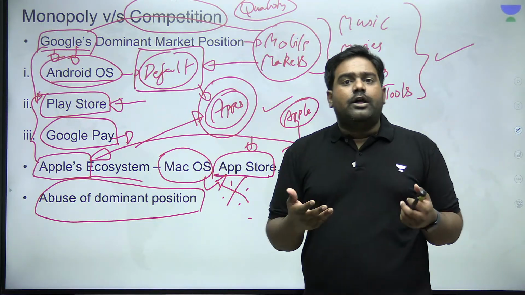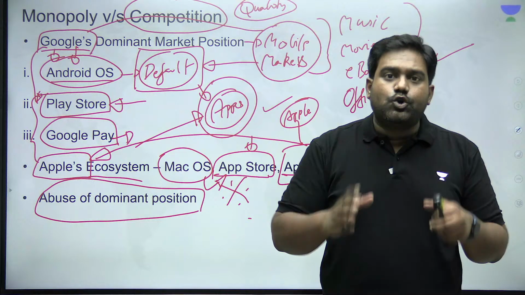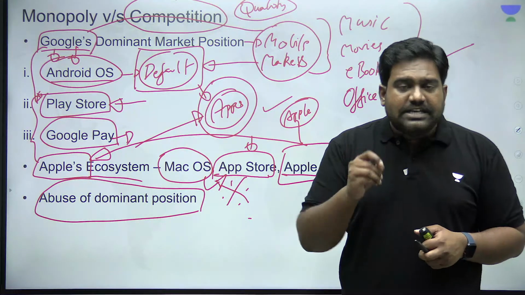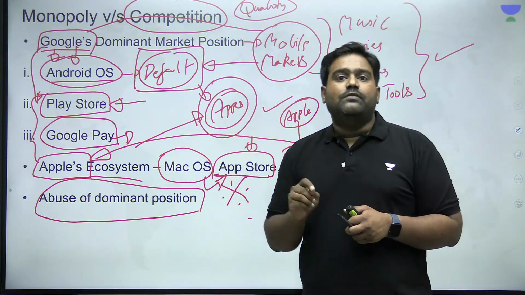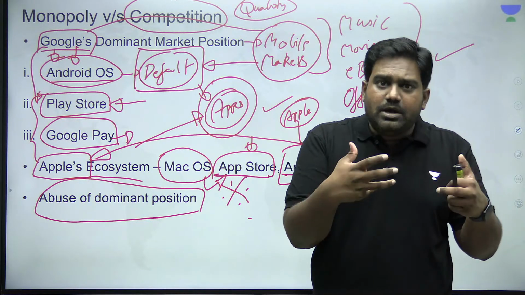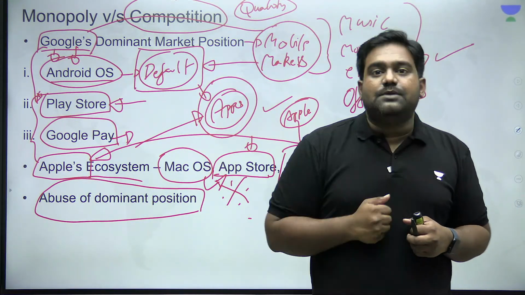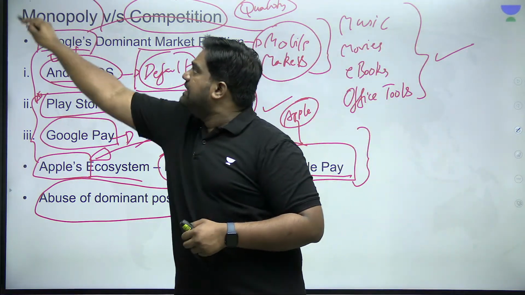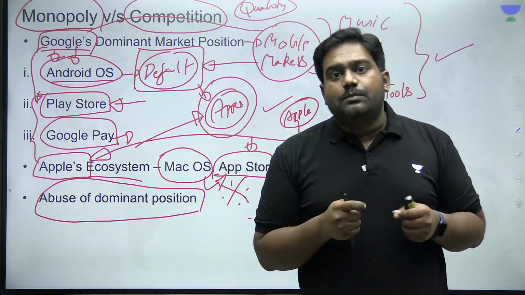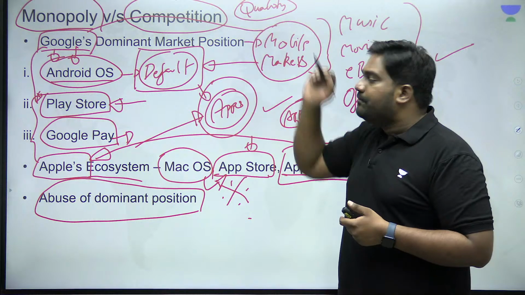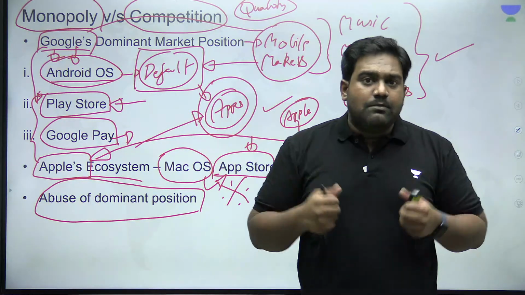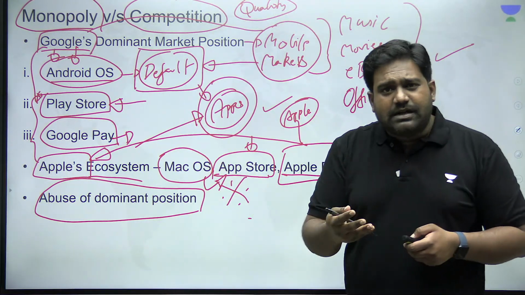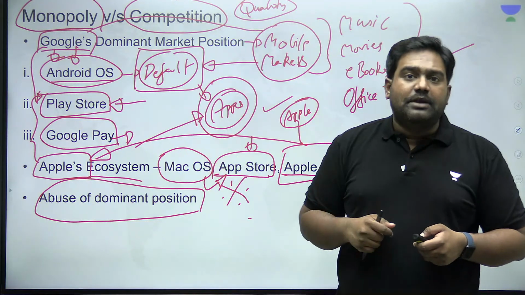So in general, in the economy, in any sector, competition is always good. More the competitors, better it is for the customer, better it is for the market. Because companies will be now driven to focus on innovation, focus on research, focus on creating a quality product, focus on satisfying the customer. The customer will become the king as long as there is competition. But the moment these monopolies arise, customers' interest will get compromised, right? You will end up paying more. These monopolies will end up making more profits. So that is the big concern that comes up. Small companies, small startups can never compete with the giants who have already established a dominating position.